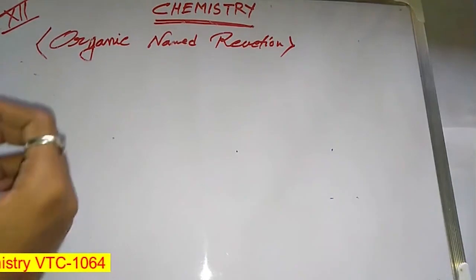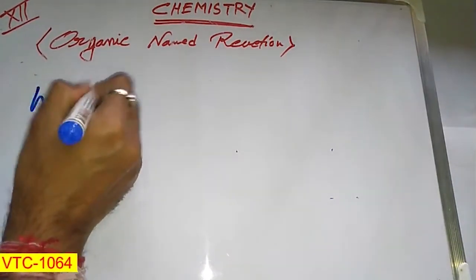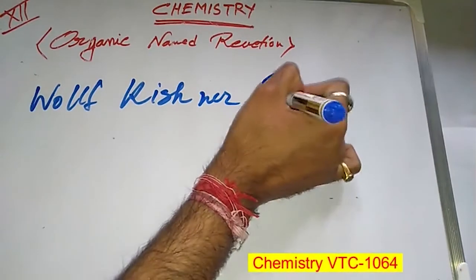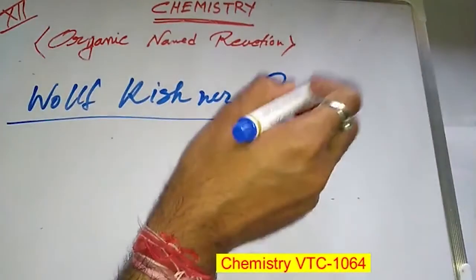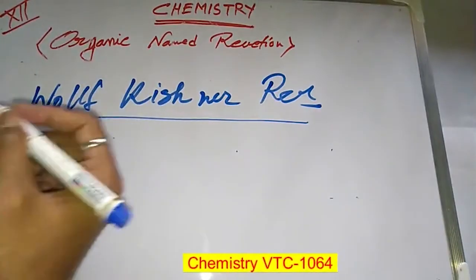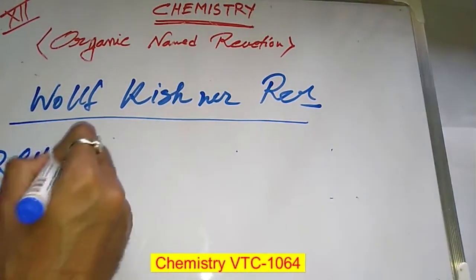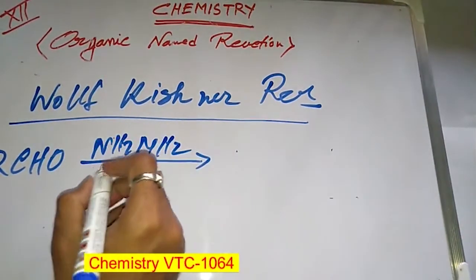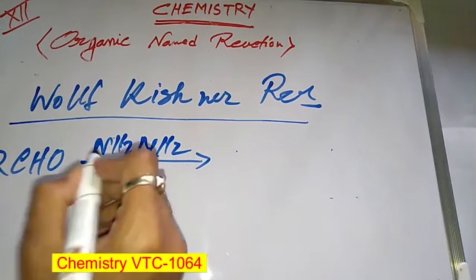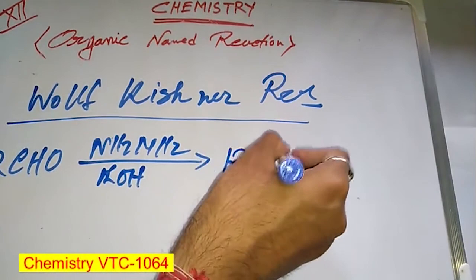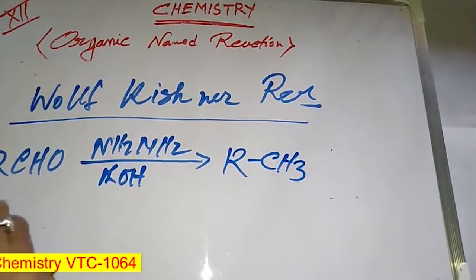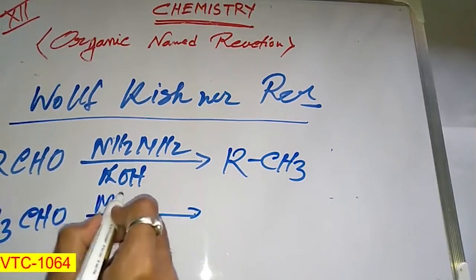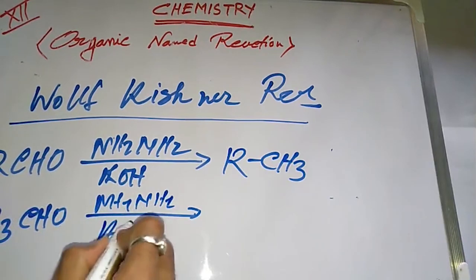Our next reaction is the Wolff-Kishner reaction. It is actually a reduction of the aldehyde group RCHO in the presence of NH2NH2, and then with KOH in the final step, forming RCH3. For example, if you use CH3 as the R group, then CH3CHO with NH2NH2 and KOH forms CH3CH3, ethane.